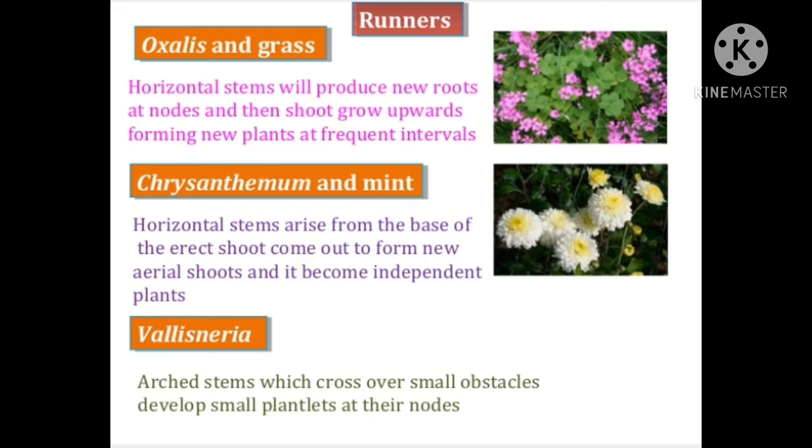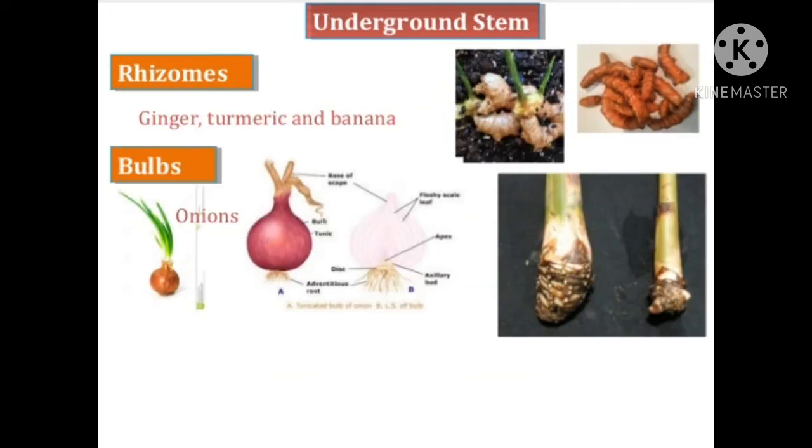In chrysanthemum and mint, mint means pudina, horizontal stems arise from the base of the erect shoot and come out to form new aerial shoots, and it becomes an independent plant. Vallisneria arch stems which cross over small obstacles develop small plantlets at their nodes. So in this way reproduction by the runner takes place.